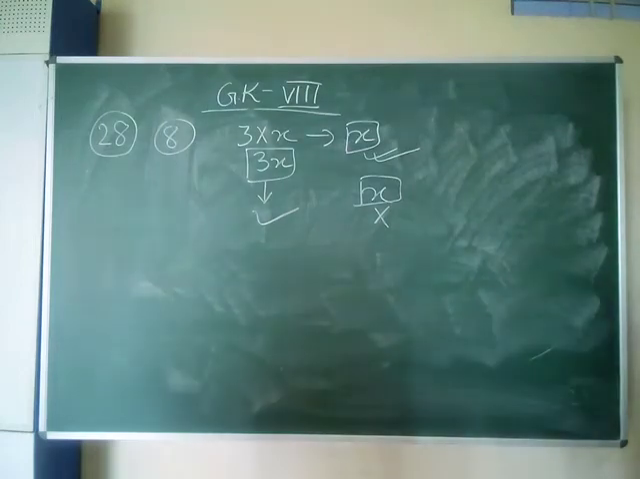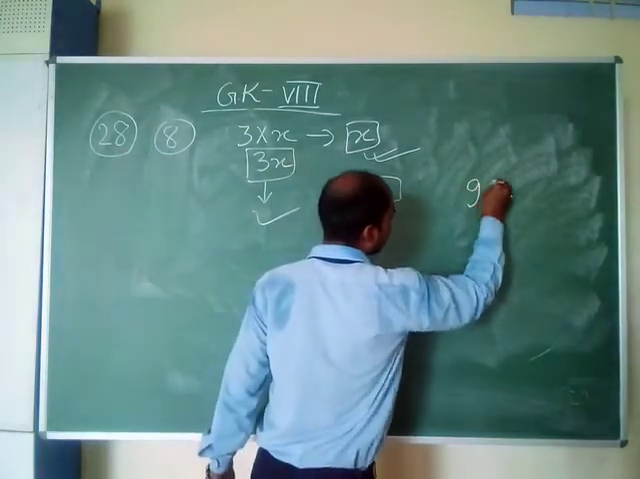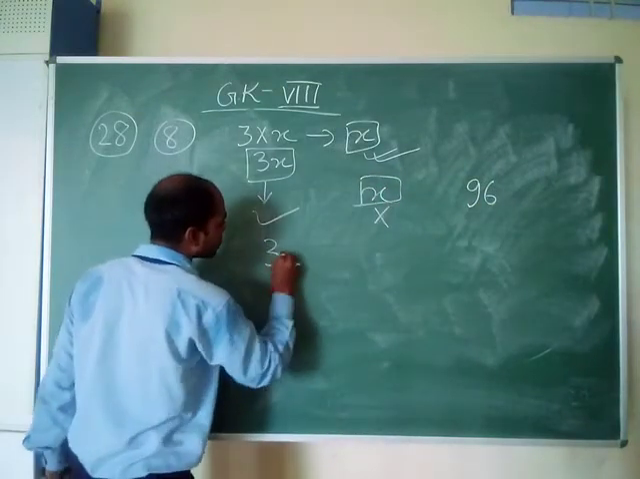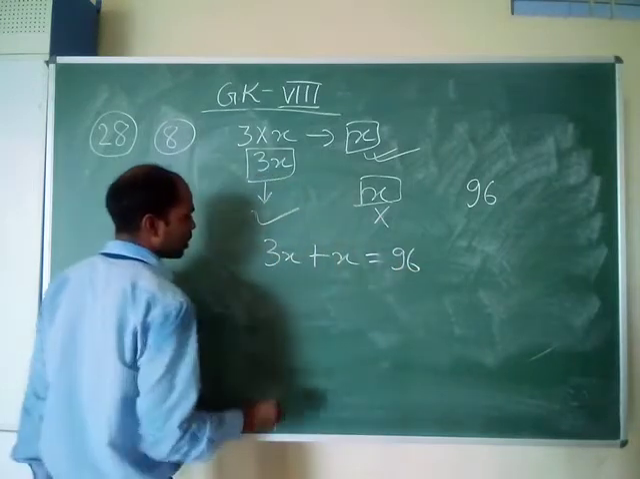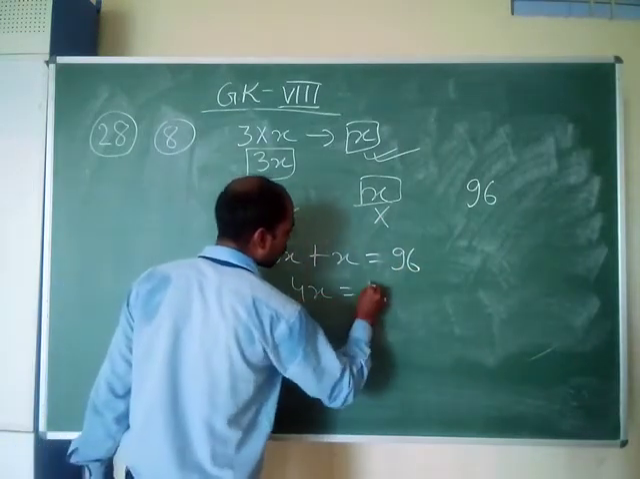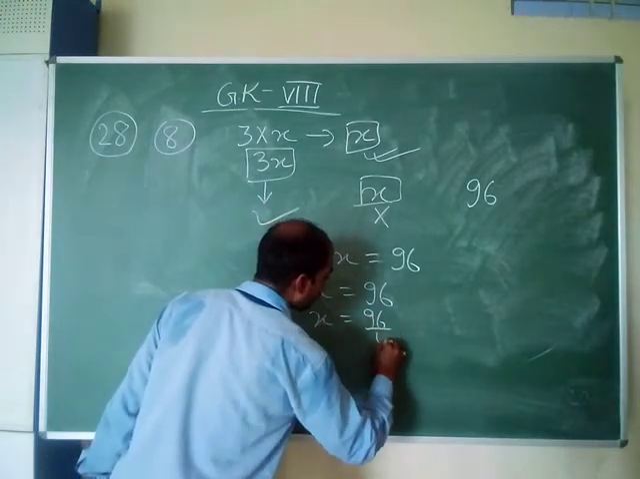So he attempted 96 sums in all. Total questions he has attempted is 96. That means 3x plus x is equal to 96. That means 4x is equal to 96. So x is equal to 96 by 4.